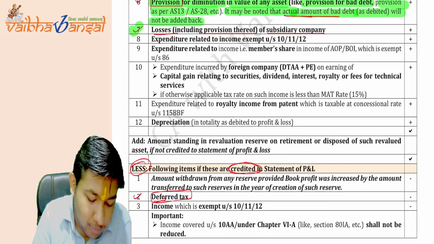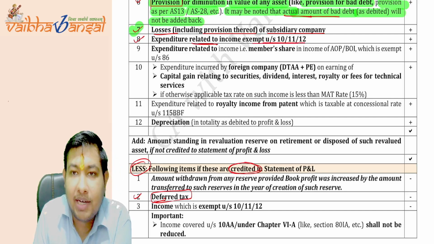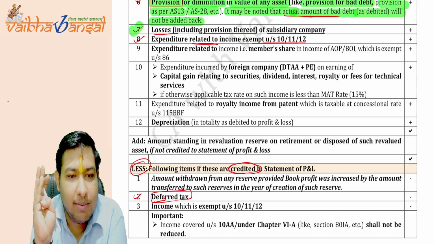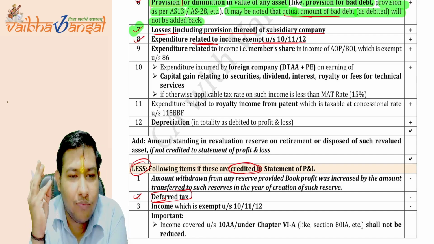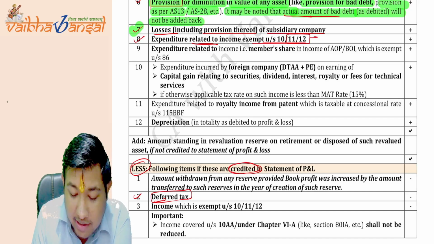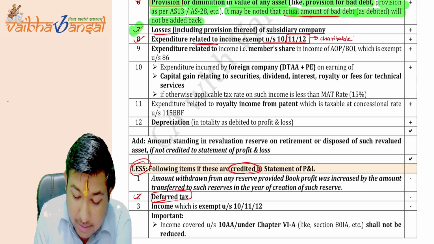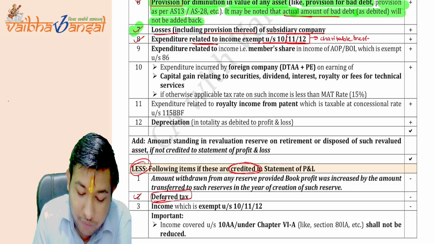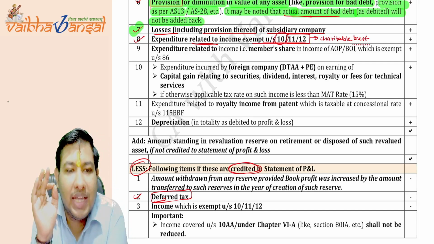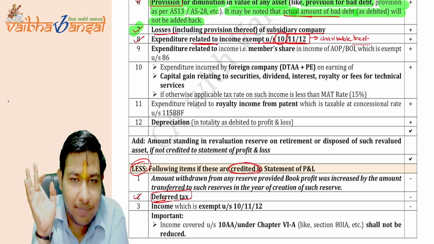Now, coming on to point number 8. Expenditure related to the income exempt under section 10, 11, 12. Suppose there is an income which we are earning from section number 10, section number 11, or section number 12. Section 11 or 12 are the income exempt for charitable trusts. And all the exempt income for persons other than charitable trusts comes under section 10. Is this clear?